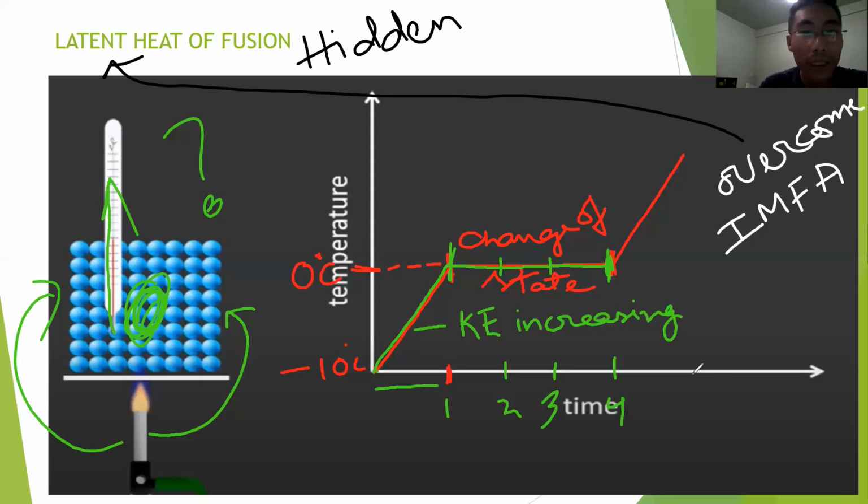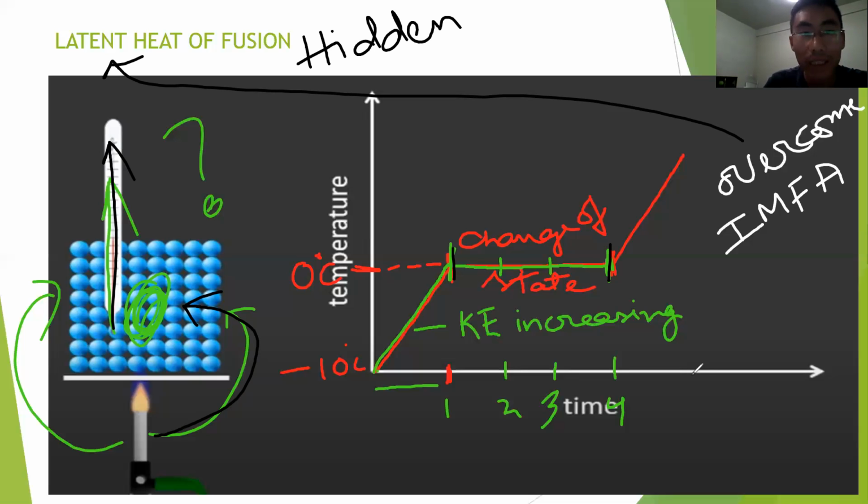Now, why do we say it is hidden? Because in the time period of the flat line, the energy is still being supplied, but the temperature is not rising up. So it is not that the supply of energy is not being observed in the thermometer.